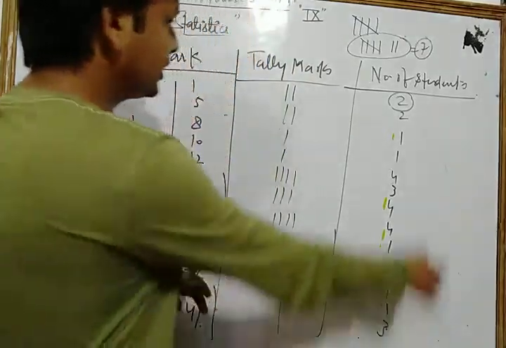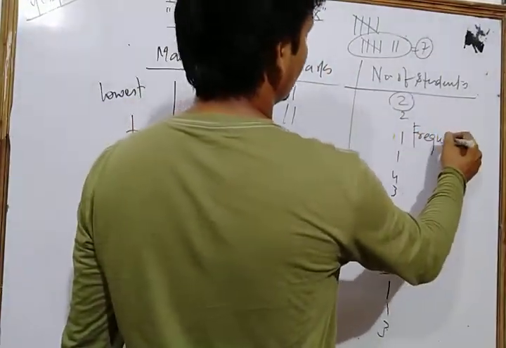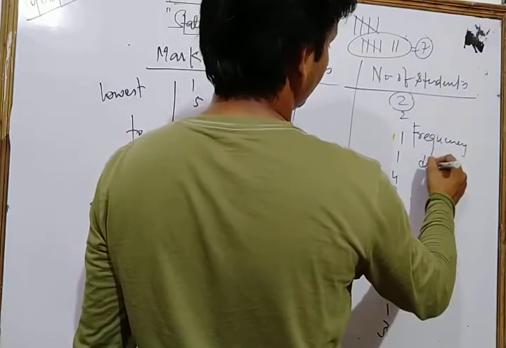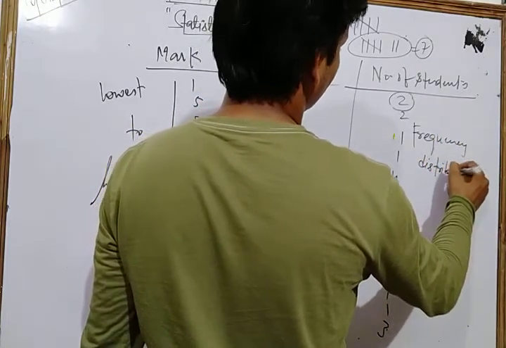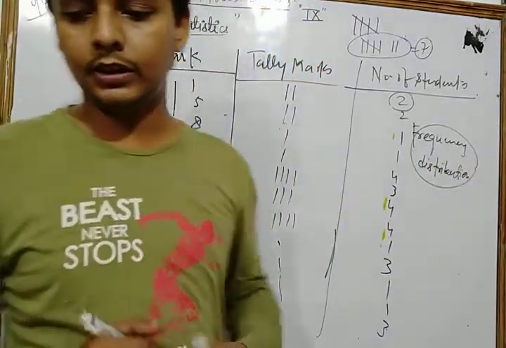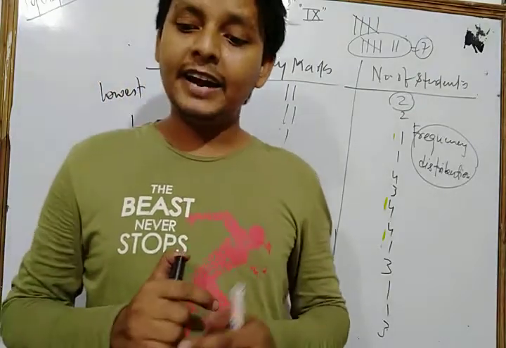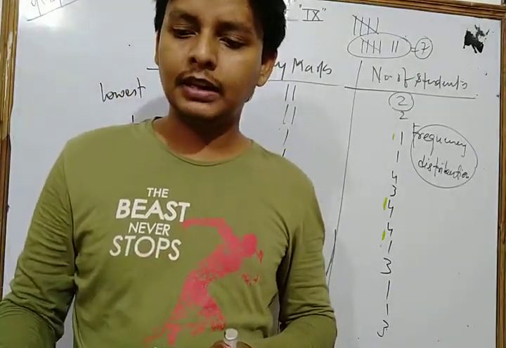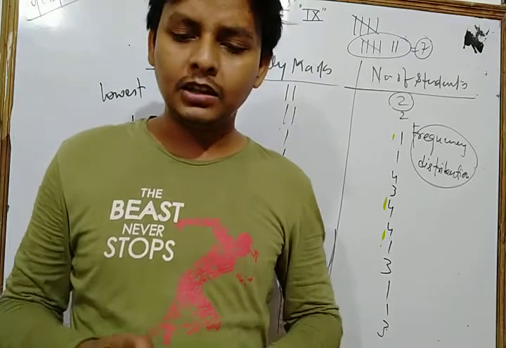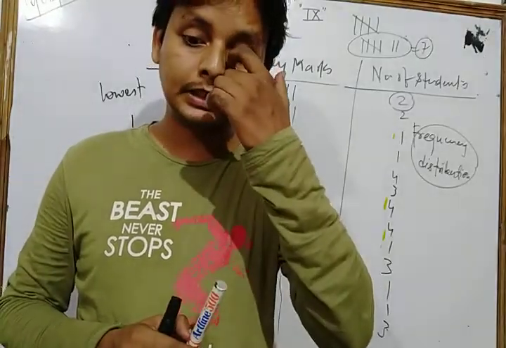Okay, this way of data is known as what? Frequency distribution. This way of data is known as the frequency distribution. And the marks are called the variates, and the number of students who have secured a particular number of marks is called the frequency.